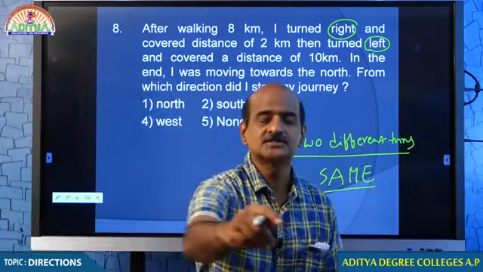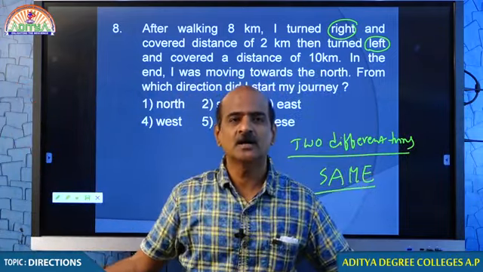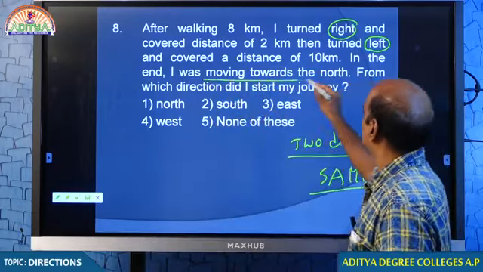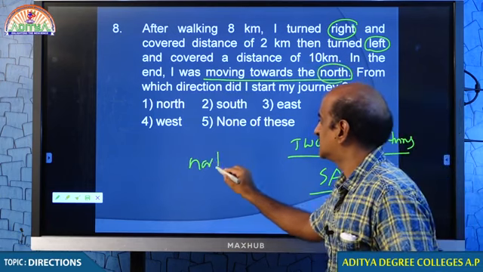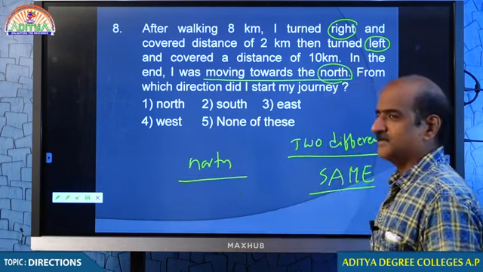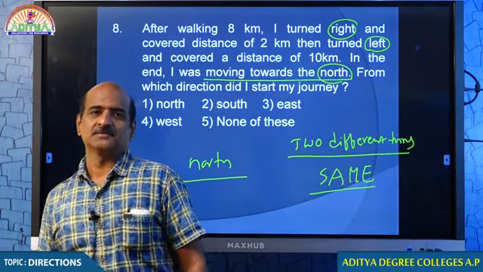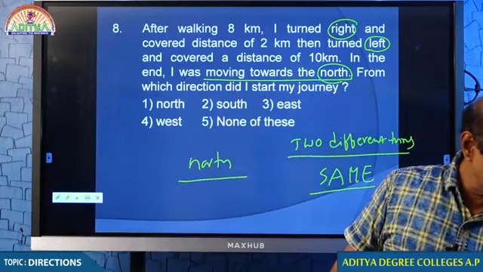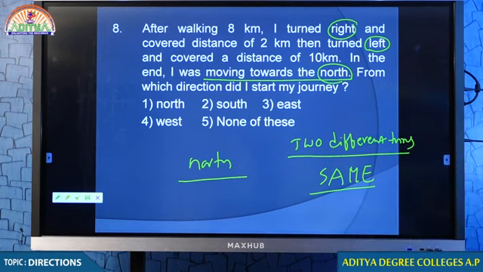If he started east, he ends up east. If he started north, he ends up in north. So in which direction was he actually moving finally? North, which means in what direction did he start off? He started off in north only. I think there is no confusion. I think everything is clear to you.